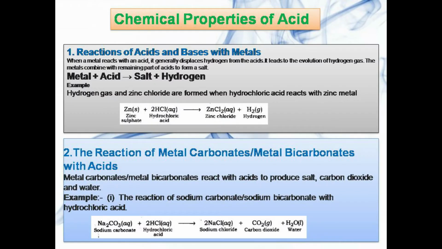Properties of acids. First, reaction of acids with metals. When a metal reacts with an acid, it generally displaces hydrogen from the acid. It leads to the evolution of hydrogen gas. Metal plus acid gives salt plus hydrogen. For example, hydrogen gas and zinc chloride are formed when hydrochloric acid reacts with zinc metal.